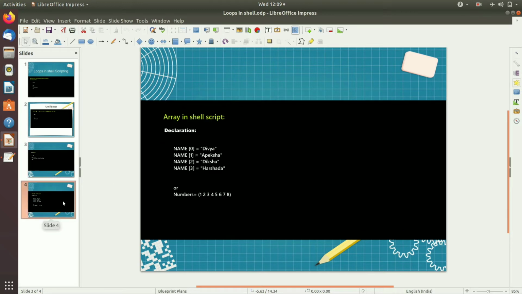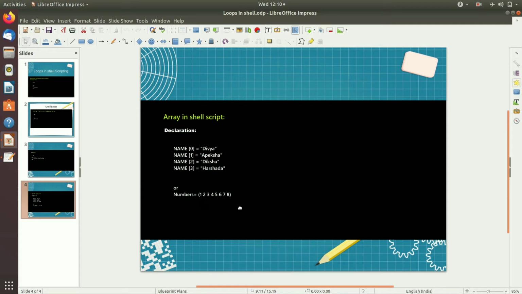An array in a shell script is declared like this: name[0], name[1], name[2], name[3]. Here 0, 1, 2, 3 are the index values. You can declare the array elements individually like this, or if you want to declare them together, the syntax is like this. For example, numbers is a variable which contains the numbers from 1 to 8.